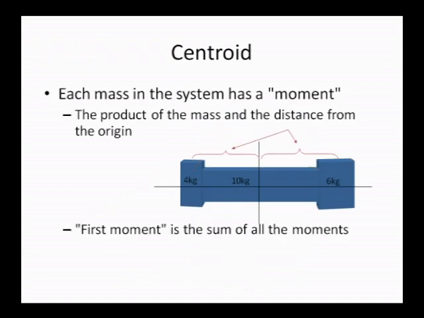How to find the centroid is very important in this step. Here four steps are given, with masses of 4 kg, 10 kg and 6 kg. To find where the centroid lies, we have to consider two terms, x bar and y bar. X bar is the distance from the y axis to that particular point, and the distance from the x axis to the point is called y bar.